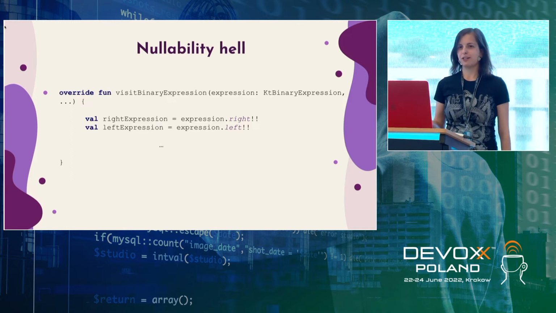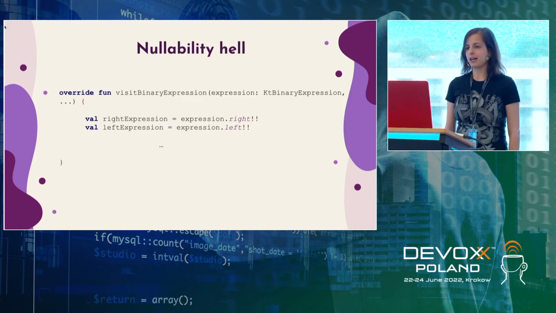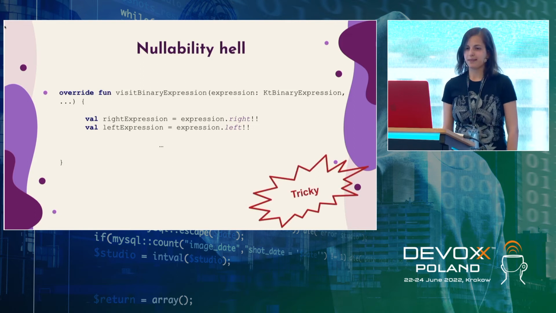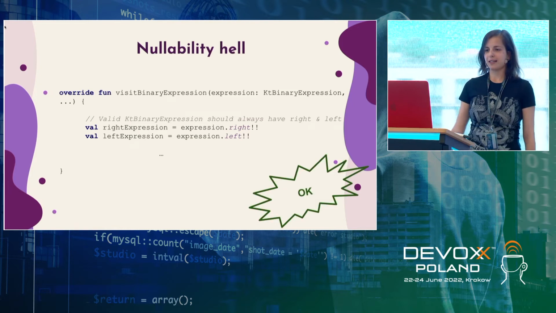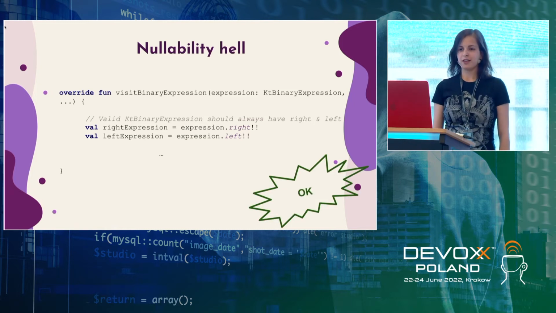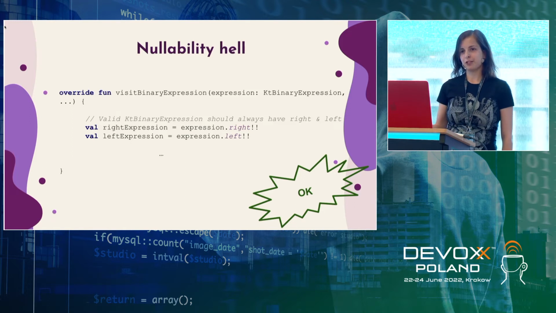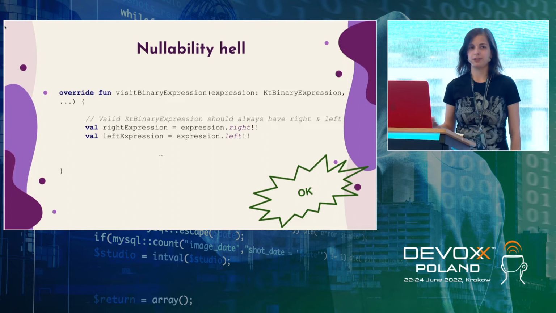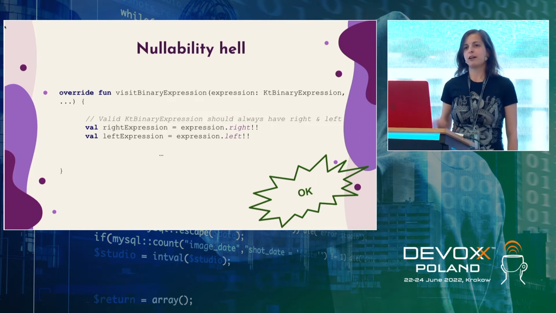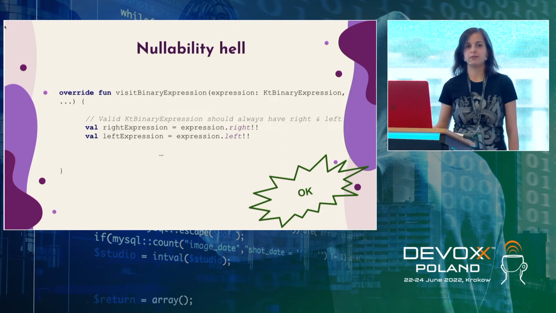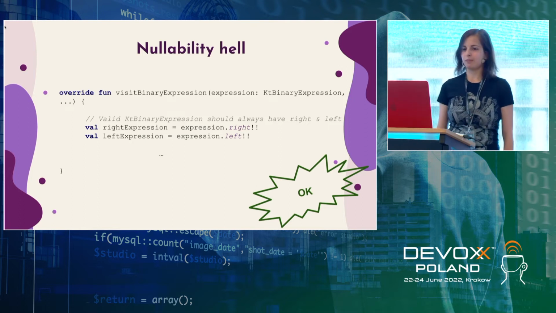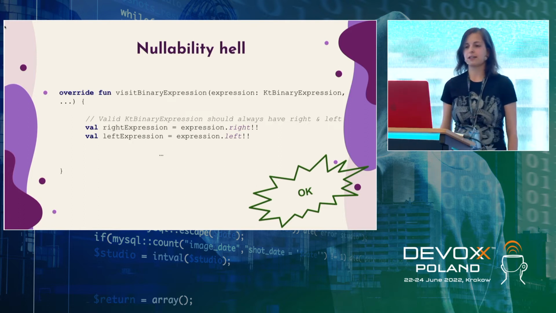I don't know where it's coming from, but every time I believe it's tricky. So after a lot of holy wars and talking in my team, we decided that, okay, we'll leave it as is, but we'll put some comments. Every time we put a non-null assertion, we leave a comment on why we decided to put it there. Because if our assumption was wrong, we can easily understand what the assumption was and fix it. So maybe you can use this trick as well.